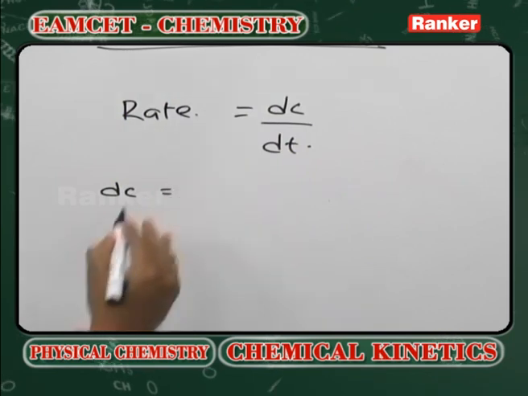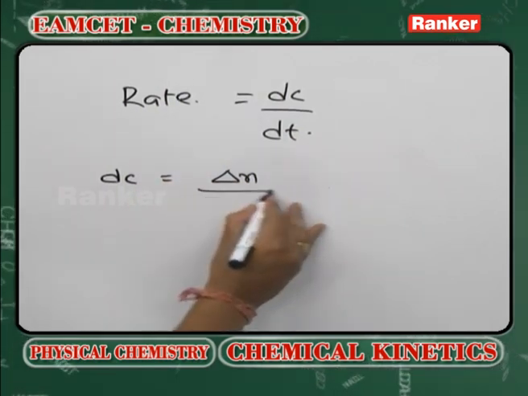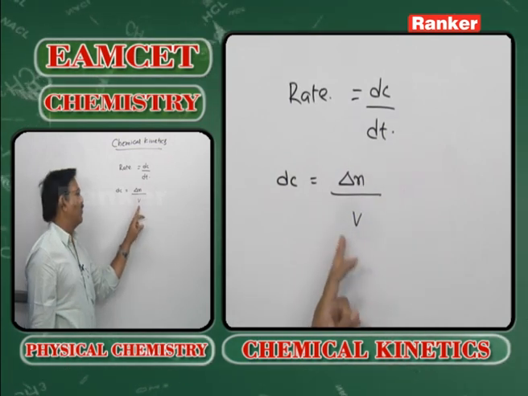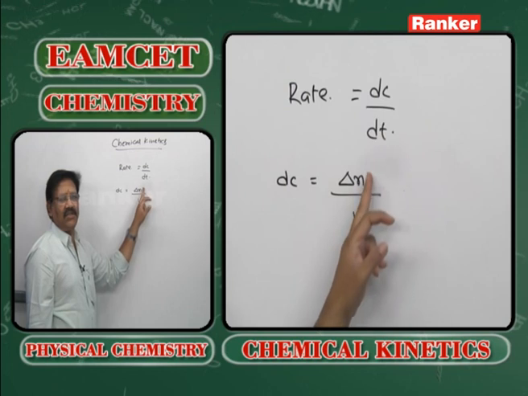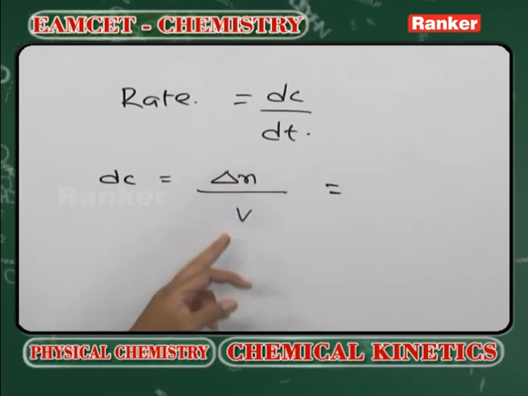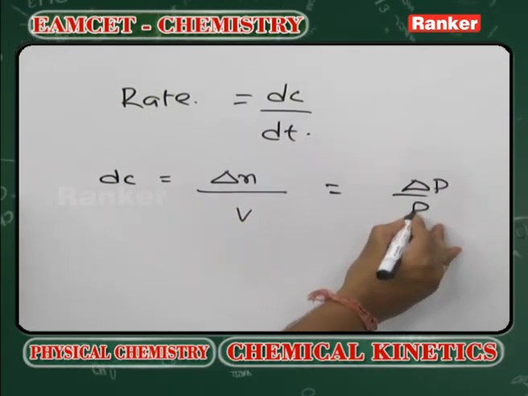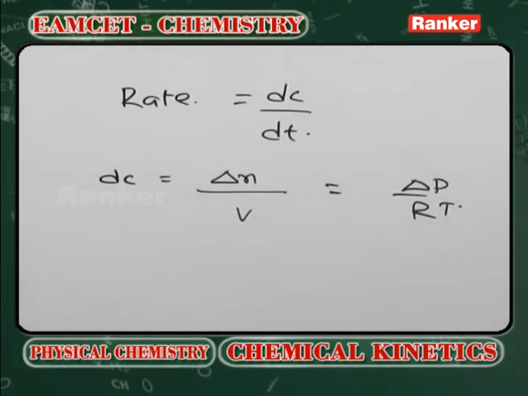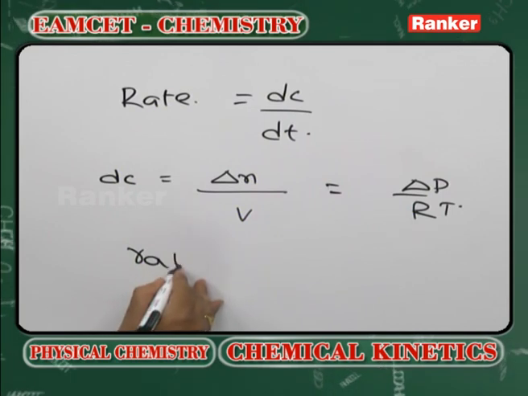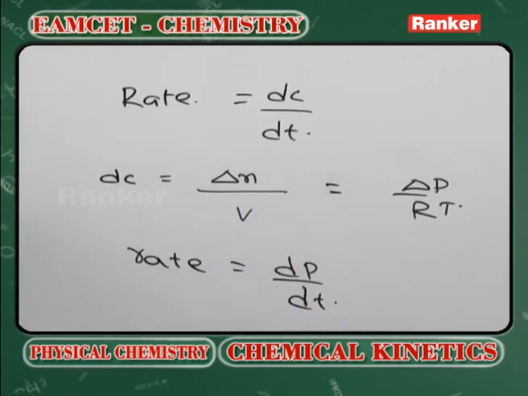In case of solutions, dC is equal to delta n by V. What is meant by delta n? Change in number of the moles, by volume of the solution. But change in number of the moles by volume can also be given as delta P by RT. So, in case of gaseous reactions, rate can also be defined as rate is equal to dP by dt.